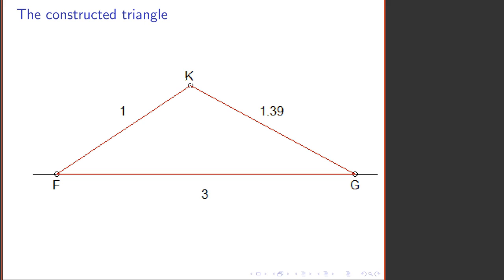What that means physically is if you travel from F to K, 1 year elapses on your ship's clock. If you then reverse direction and travel for 1.39 years, you end up at G, and you discover that for a spaceship that was on hand for both F and G, it could actually just have stayed at rest. The elapsed time is 3 years. Moving clocks run slow.